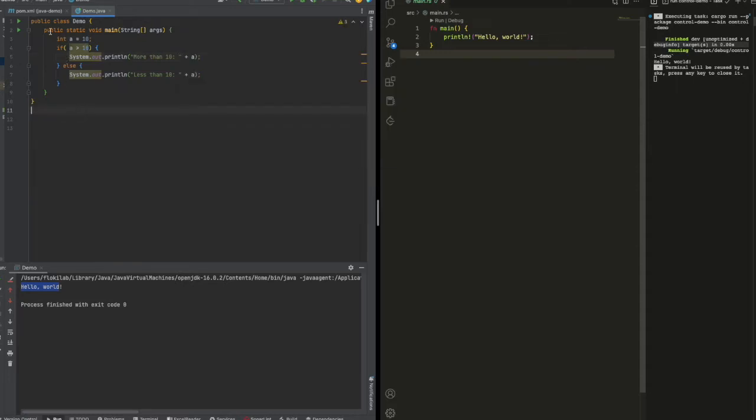So this is in Java. It's very simple. We just run it, and we see it's less than 10. a is 10.